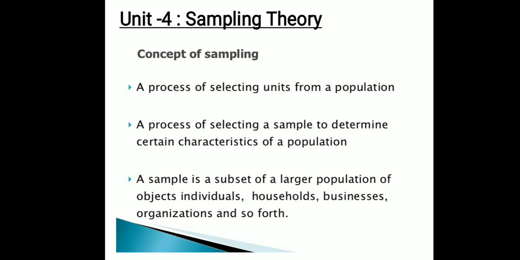So, in descriptive statistics, the data is already collected and the obtained data is analyzed for its characteristics. Example, see the data for marks obtained by the fourth sem students.